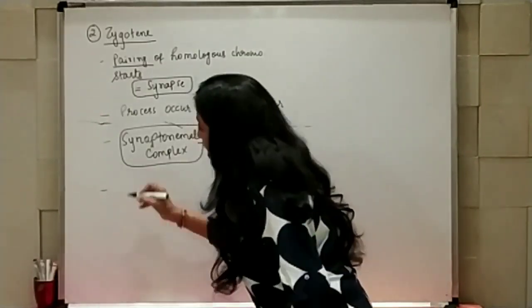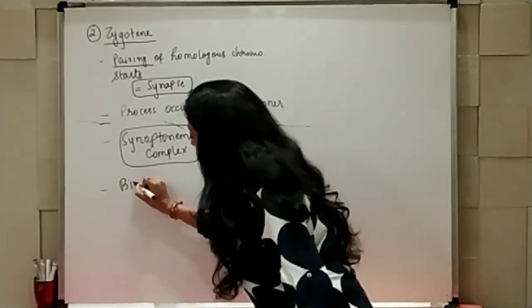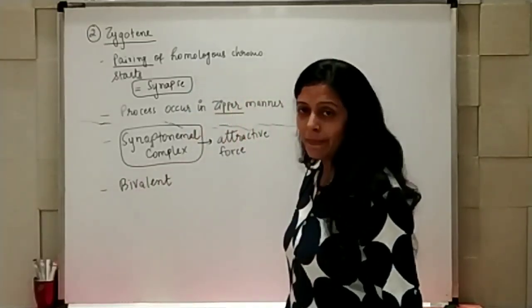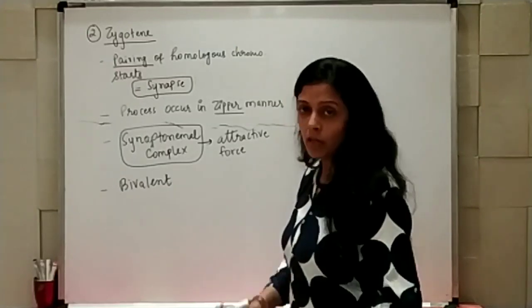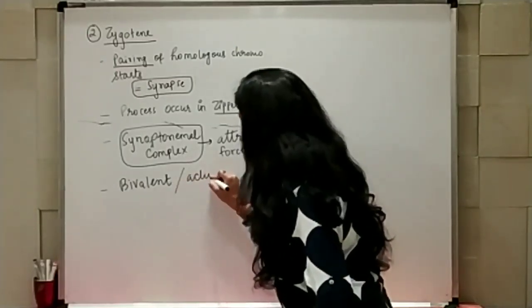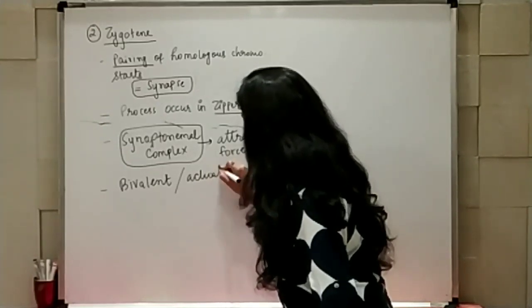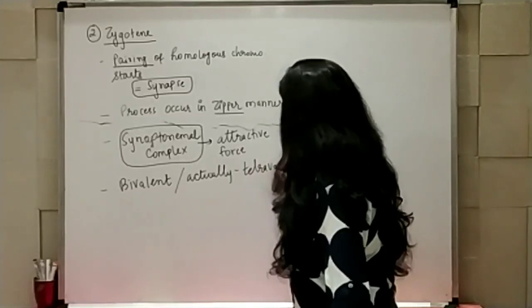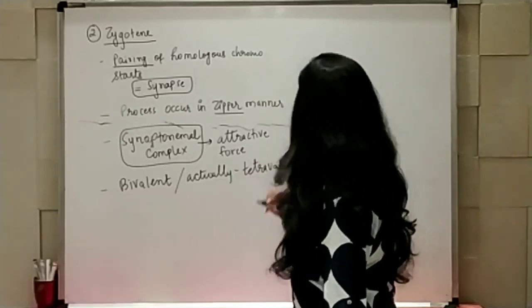Here you can say now the structure is known as bivalent. Why bivalent? Because they have come closer to each other. And actually they are tetravalent. Actually they are tetravalent. अब ये कैसे हुआ समझाती हूँ.